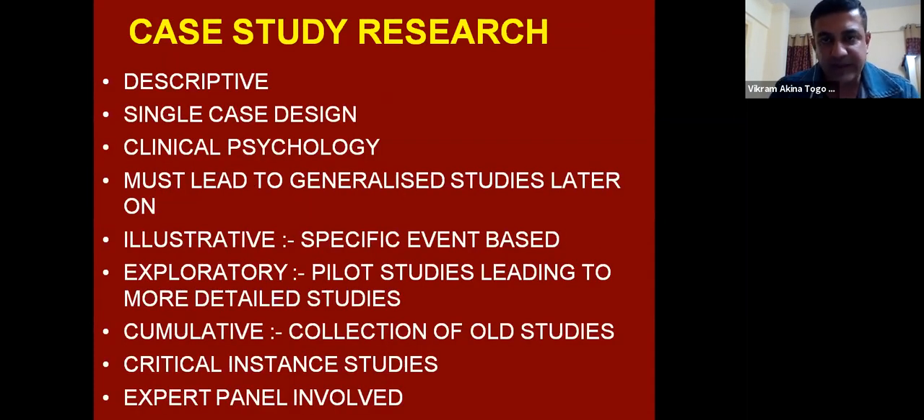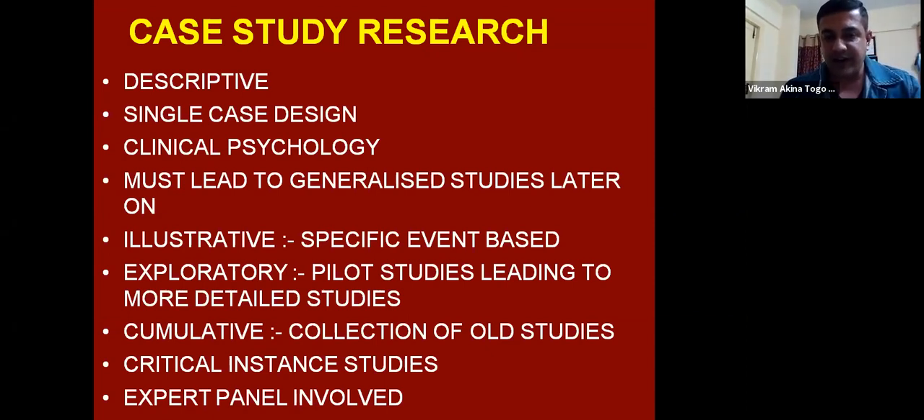Case study approach. This particular thing is very important in psychology. This is a type of descriptive research. Now by design it is a single case design. So we focus on, for example, a child, or for example, an old age human being. A particular case, when we are trying to research, is called case study research. This is very prevalent in clinical psychology, and it must lead to generalized studies later on. So this means that when we do a case study analysis, our research endeavor should be to make sure that that case study can be generalized on future aspects.